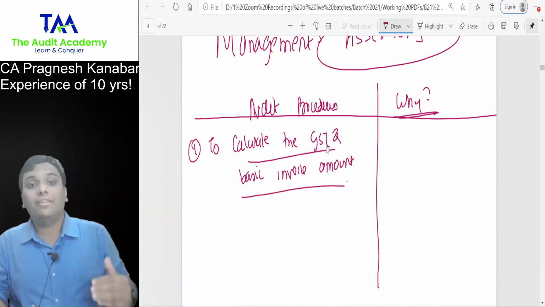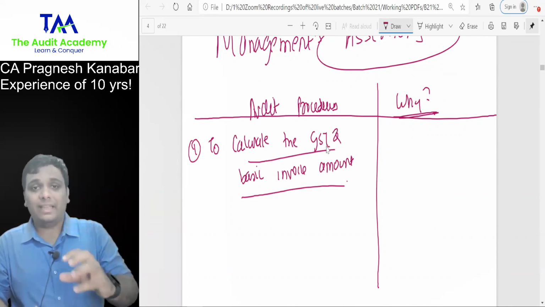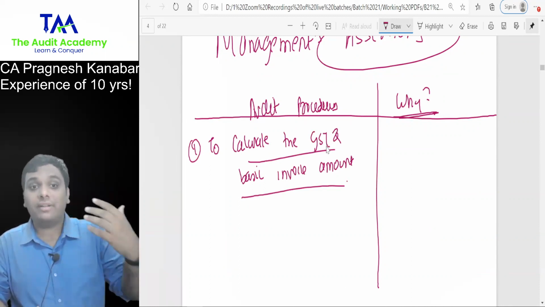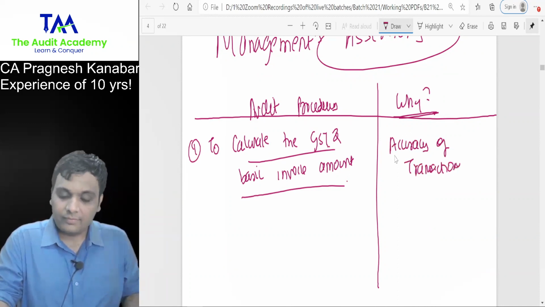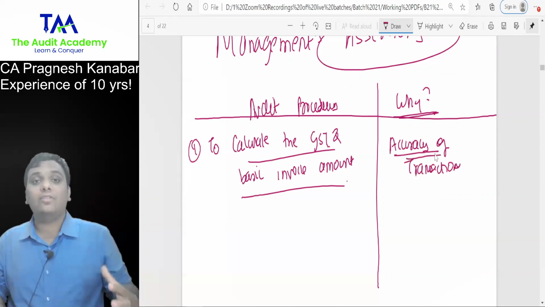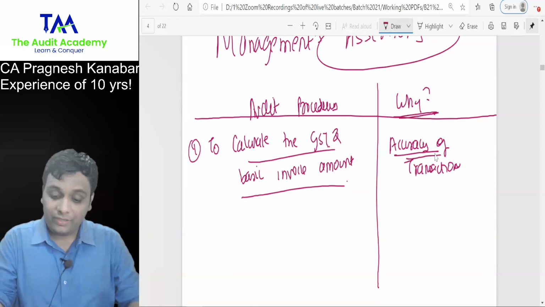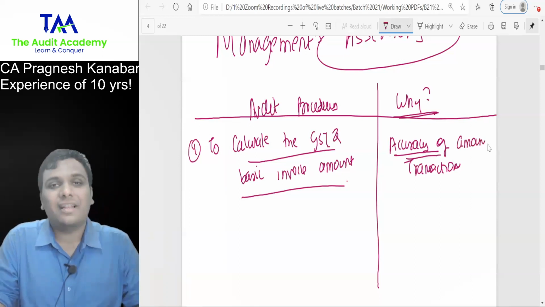What am I trying to verify? Whether this basic invoice amount and GST is correct or not. What am I trying to verify? Yes, I am trying to verify accuracy of transactions. First of all, accuracy of the amounts in the transactions.